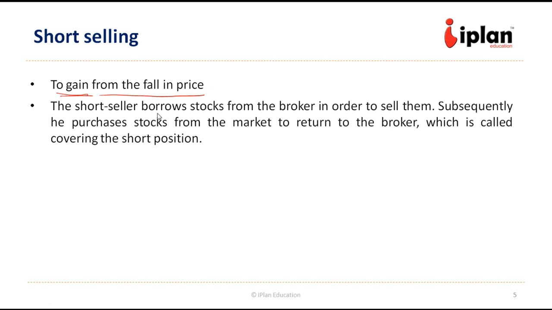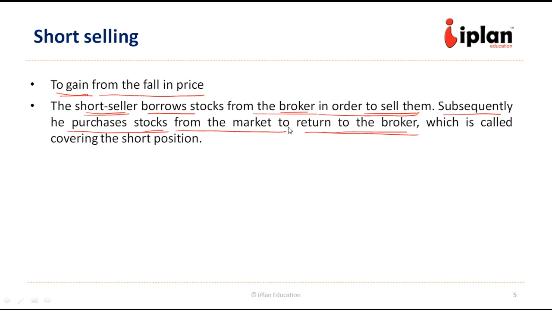So the short seller is going to borrow the stock from the broker so that he or she can sell that directly in the market, and later when the price falls as expected, he can purchase the stock from the market and return it to the broker.